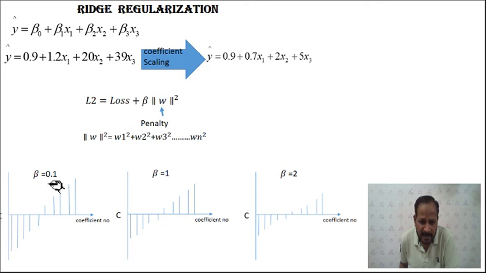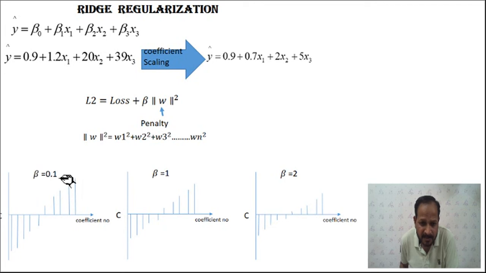See this one first, where beta equals 0.1. This graph shows the coefficients. Here the values are positive for each coefficient, and here they are negative values of the coefficient. Maybe this one is x1, x2, x3, x4, up to xn. In this case, this coefficient has this much larger value, another coefficient has this value, maybe higher, lower, lower. These are the number of coefficients and their values.